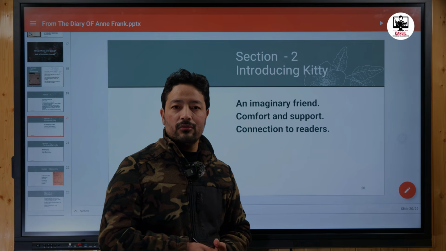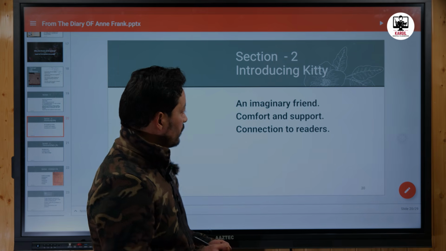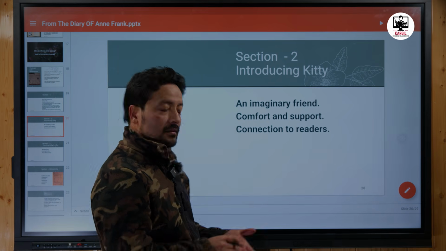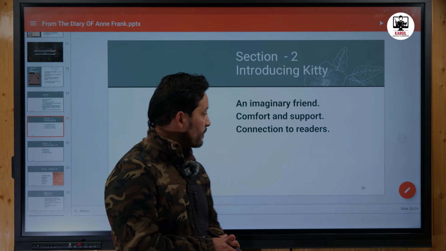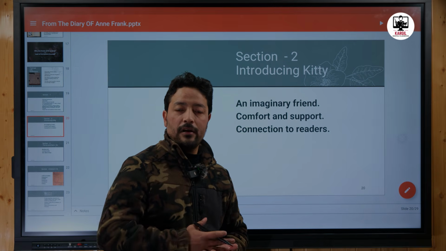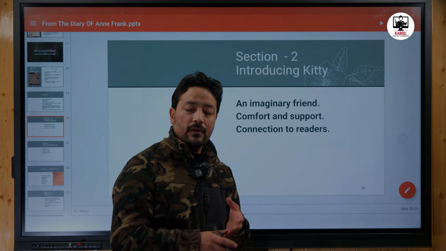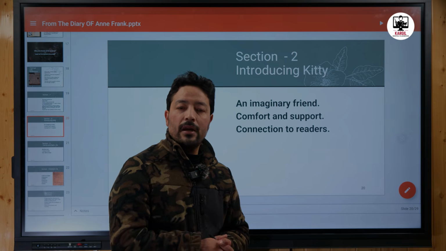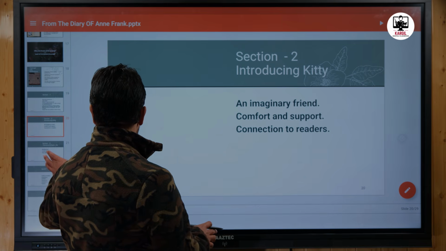She decides to write everything, her thoughts and inner feelings, in a diary. And she says that the diary is a source of comfort and support for her. So through this smooth language and her way of expression, she is able to make a very good connection, a very good bond with the readers.